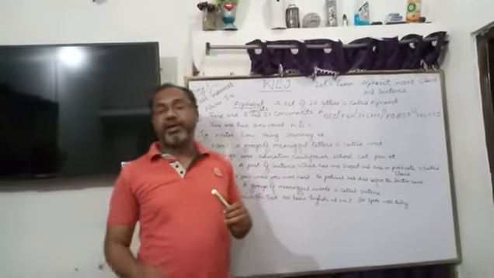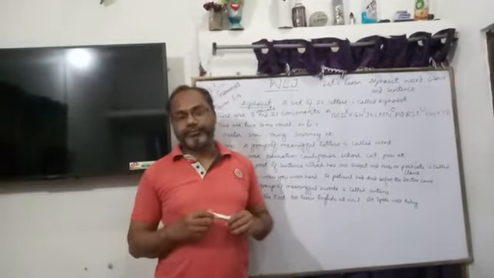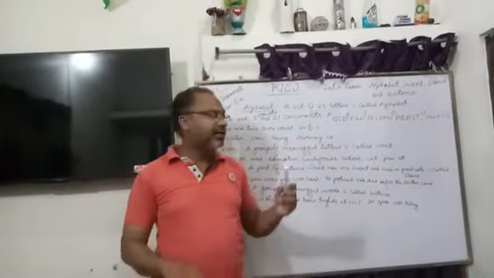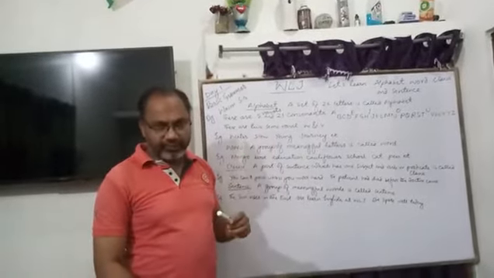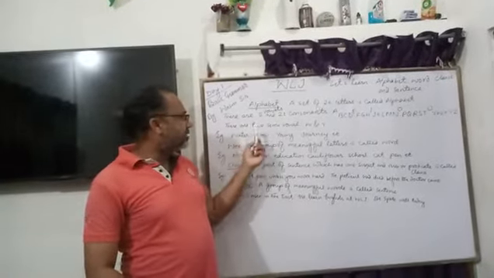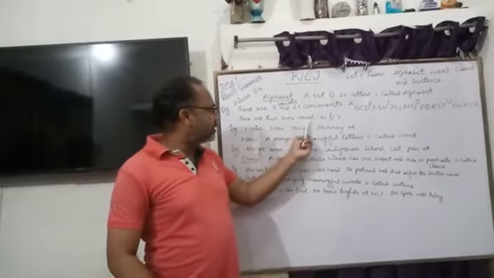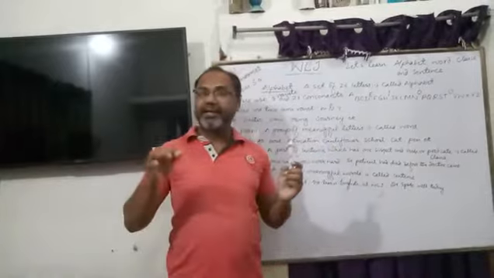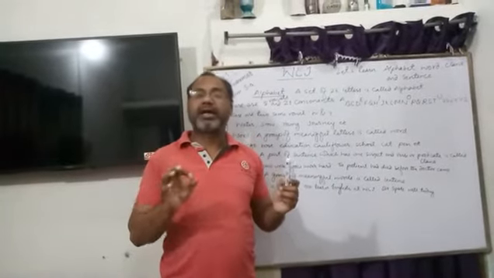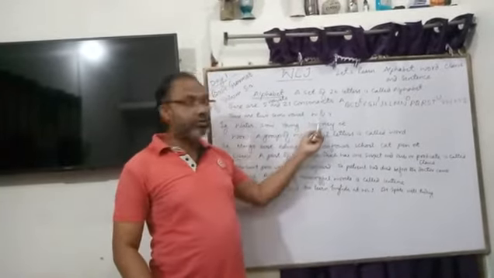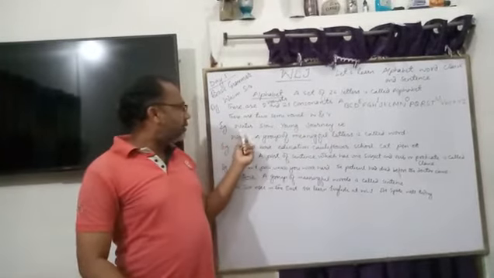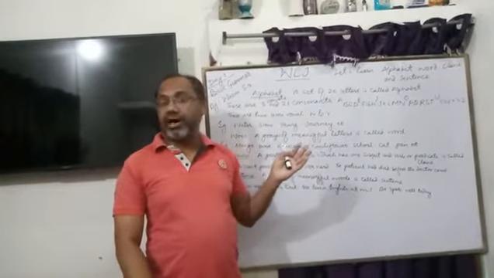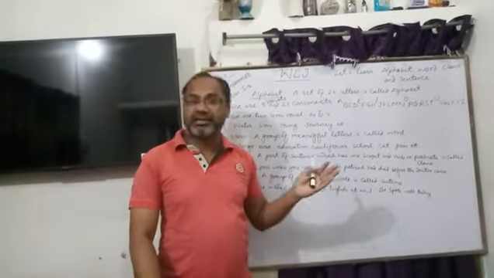We can't frame any word or any name without a vowel. However, we can frame some words like fry, dry, cry. These words we can frame without a vowel, but in these words there are 2 semi-vowels. These 2 semi-vowels are W and Y. So neither any name nor any word can be framed without a vowel, W or Y. Why is it a semi-vowel? Because sometimes it is pronounced as a vowel and sometimes as a consonant.